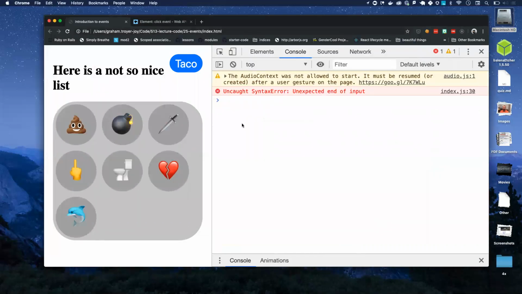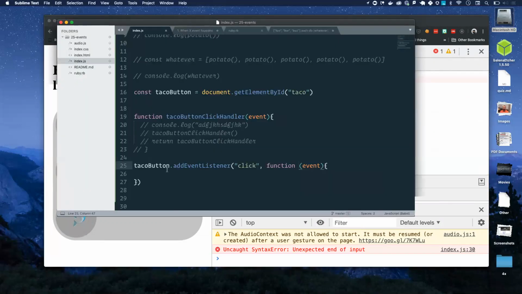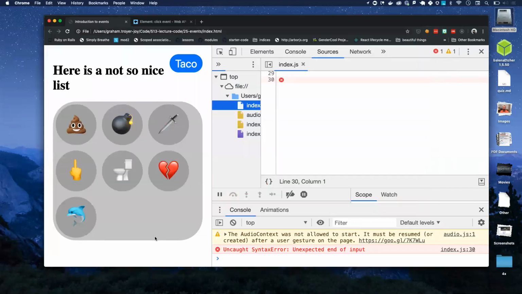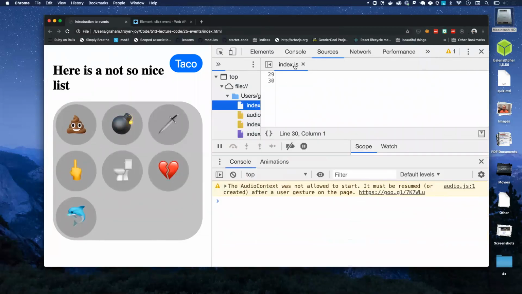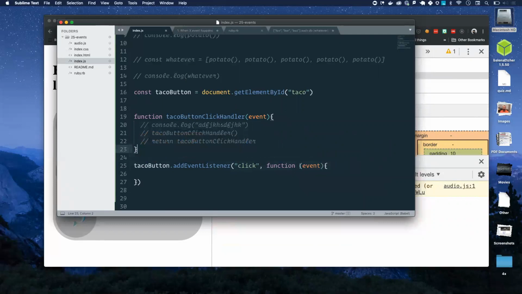Okay, is there a space there or no? I don't think it matters. Unexpected end of input. Uh-oh. Oh, sure. Yeah, no, it's the trailing thing there, I think. Browsers don't actually care about semicolons that much, and neither do I, but maybe I should. Yeah, so you can have a space there, is what I just found out. It's totally fine. If I wanted to invoke this function, I could wrap it in parentheses and put two more parentheses on the end, but no, not now.